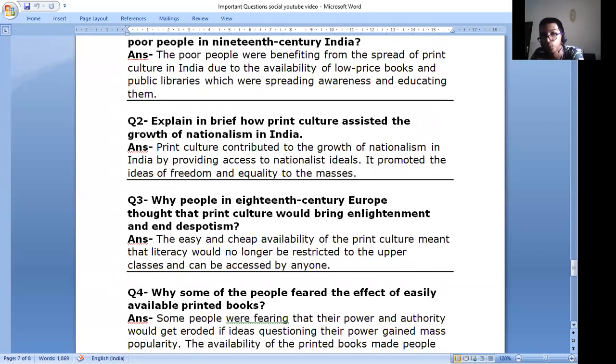Question number 3. Why did people in 18th century Europe think that print culture would bring enlightenment and end despotism? The easy and cheap availability of print meant that literacy would no longer be restricted to the upper classes, and it could be accessed by anyone.